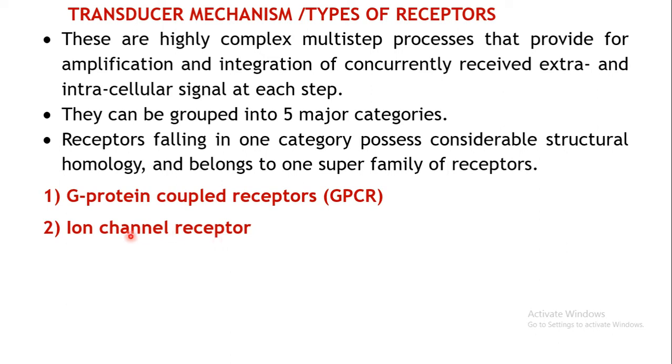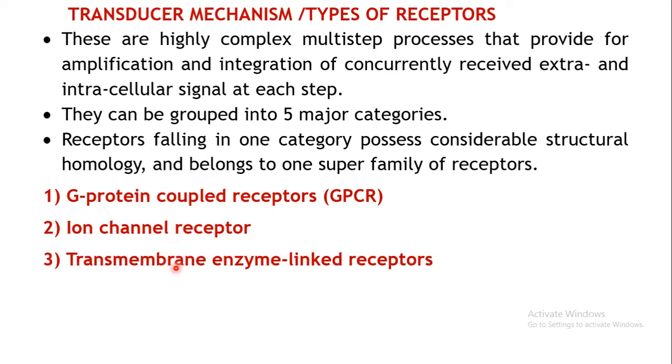So as the name implies, the ion channel. We have already seen earlier that an ion can cross a membrane with the help of some specialized channels which are formed from membranal proteins. Interior to these proteins there is an aqueous pore which opens and then ions can flow through. So these ion channels can also act as a receptor. Your drug can directly bind to these ion channels and change the movement of the ions. Such types of receptors are known as ion channel receptors.